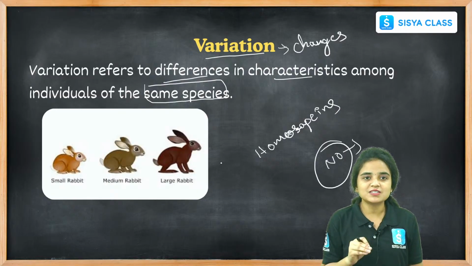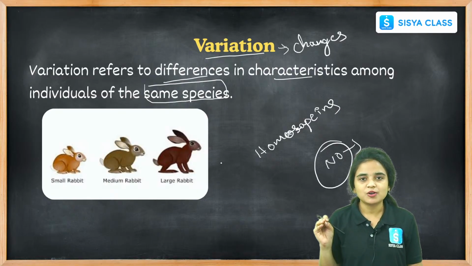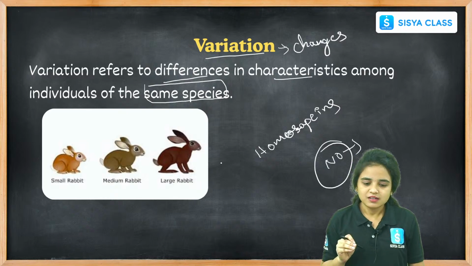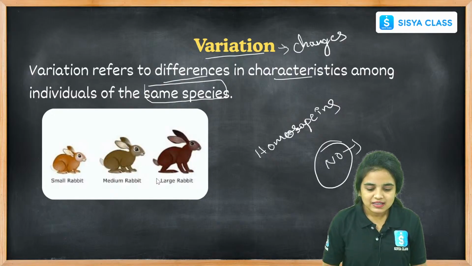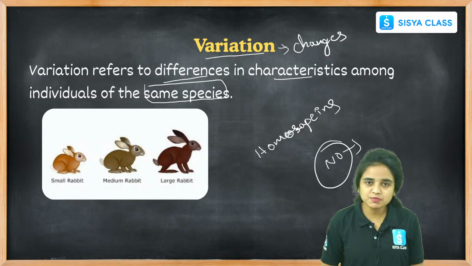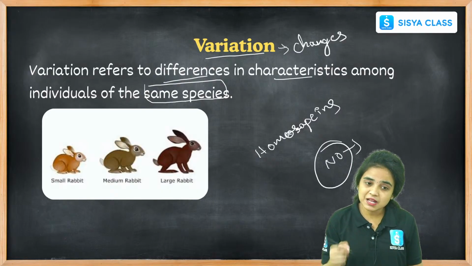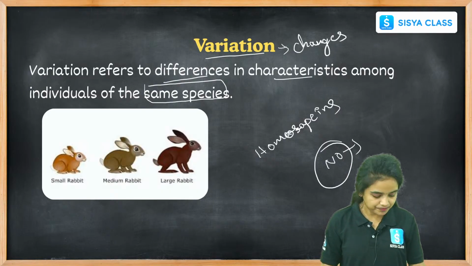But not every Homo sapiens is the same as another. See here, this is an example we can find: this is the small rabbit, this is the medium rabbit, and this is the large rabbit. These are all rabbits belonging to the same species, but we can find variations in height, and in the characteristics and genes present in that particular rabbit.